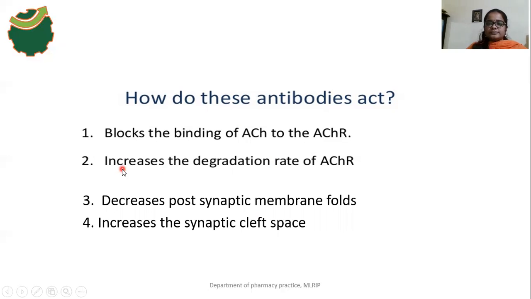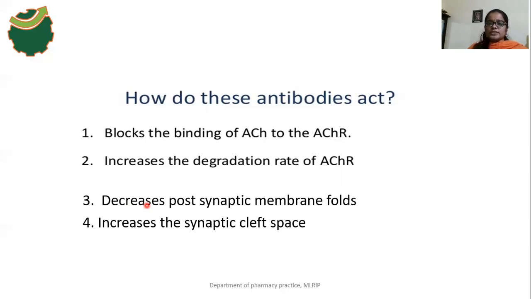The second thing is that these antibodies increase the degradation of acetylcholine receptors. So the number of acetylcholine receptors decreases, meaning there is no binding of acetylcholine with its receptors. Then there is no effect of acetylcholine on skeletal muscles, so there is no muscle contraction. And the third thing is that it decreases the postsynaptic membrane folds.